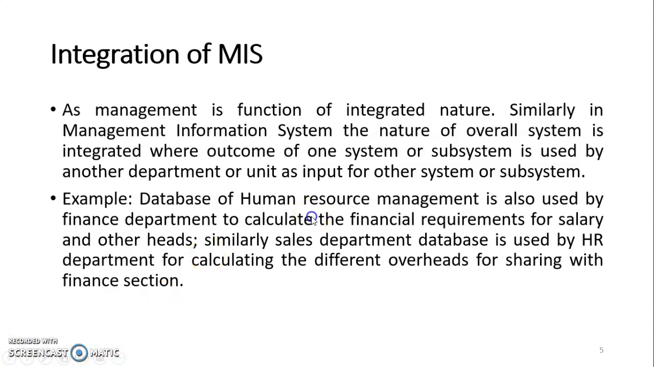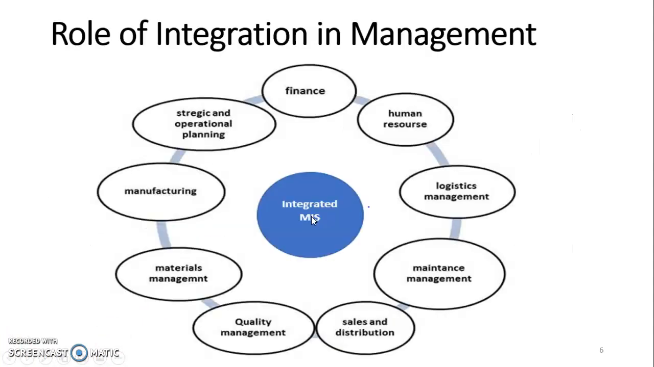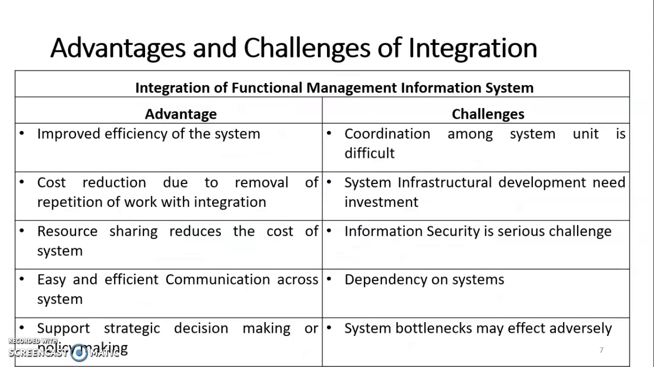Now we'll move further. We can see here how integrated MIS looks, where integrated MIS encompasses every departmental function, maybe finance, HR, logistics, maintenance, sales and distribution, quality management, material management, manufacturing, strategic and operational planning. So we can see that different departments of any organization work in integration with the help of MIS, which will increase the efficiency of the organization.